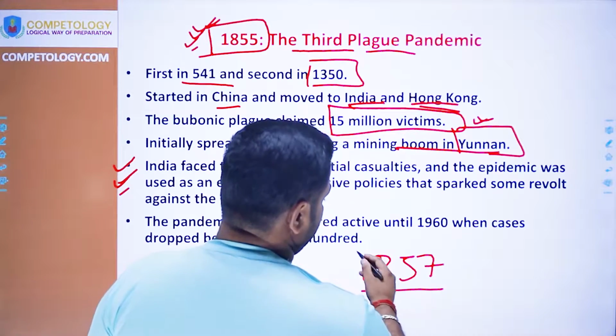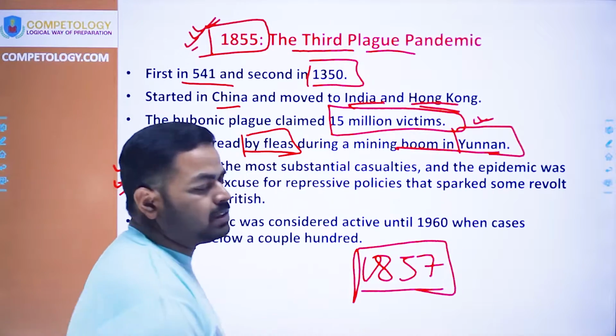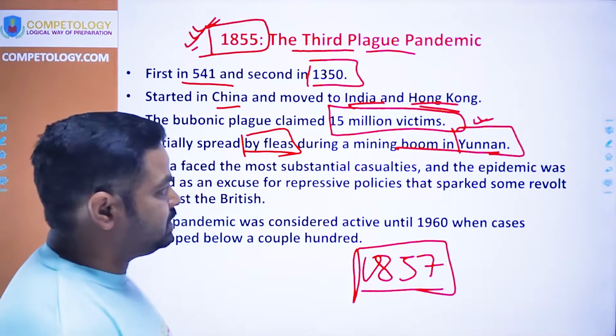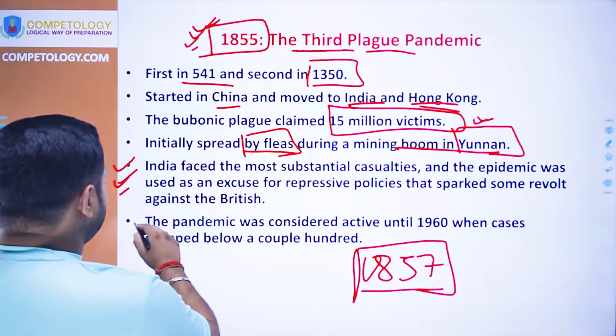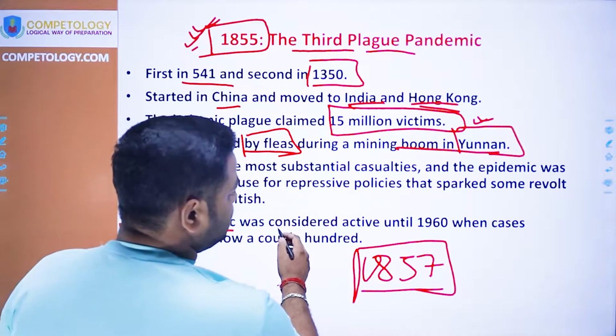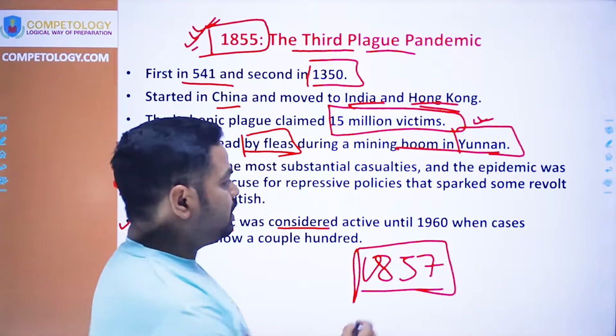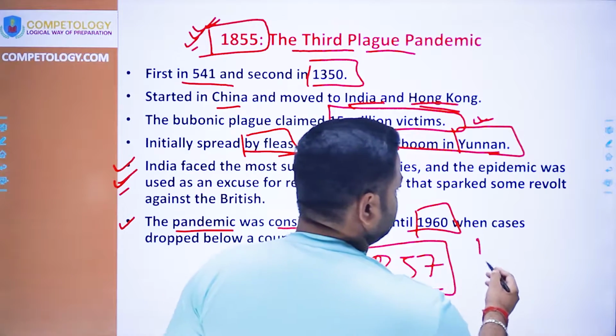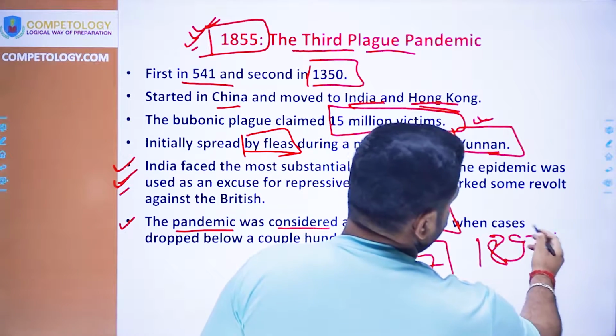And because of this pandemic, in the name of restraining it from spreading, the Britishers used various suppressive strategies against the Indians, and this pandemic continued till 1960. Again and again it resurfaced. It resurfaced in 1897 in India.